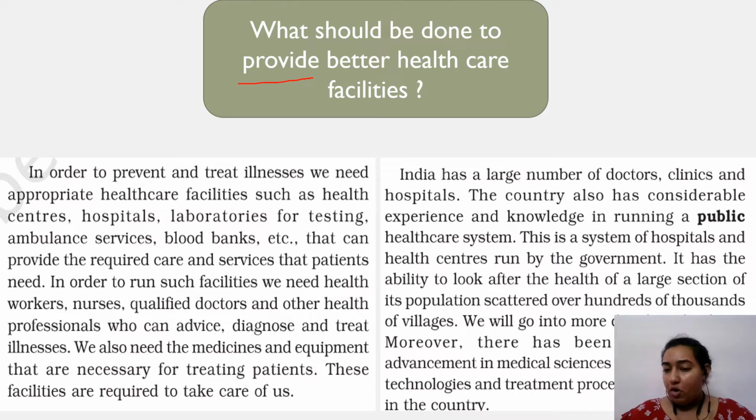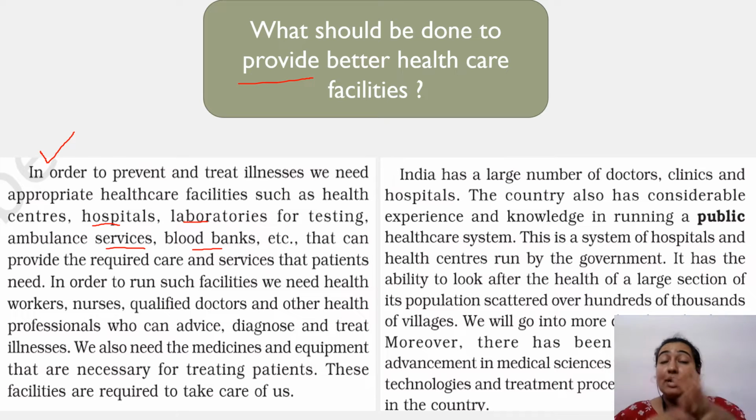I need some points from all of you. You need to write all those points in the chat box. So first of all, how can we help? In order to prevent disease and illness, we need appropriate healthcare facilities such as hospitals, and laboratories for testing our blood test, urine sample and what else. We need quick ambulance services. We need blood banks who can give us blood in a minimum duration, right? So these can be provided at optimum cost, which will definitely improve the system of healthcare industries in our country.